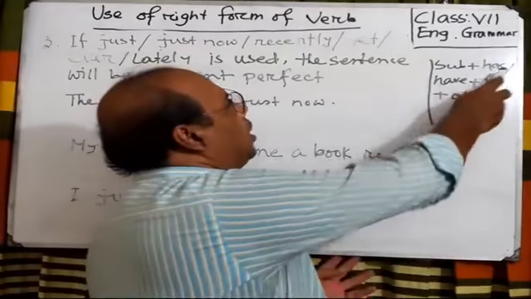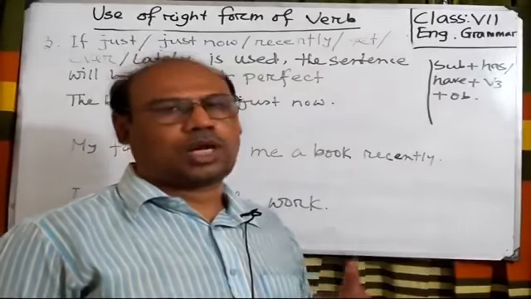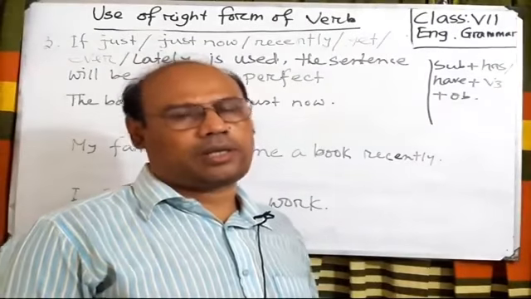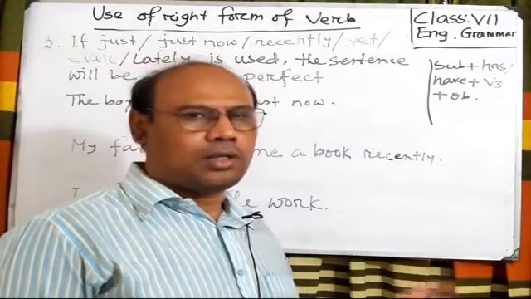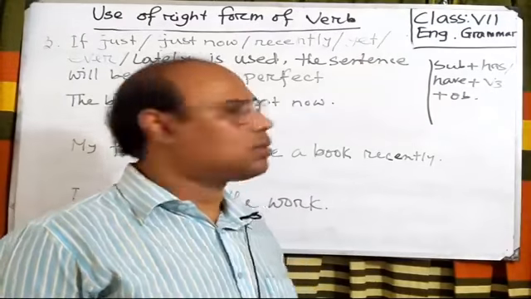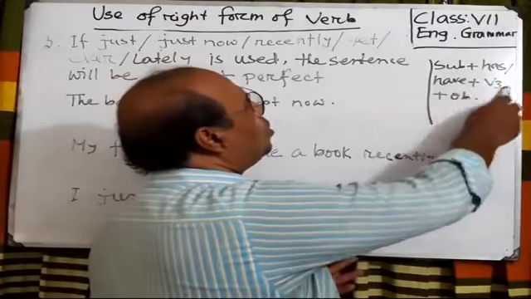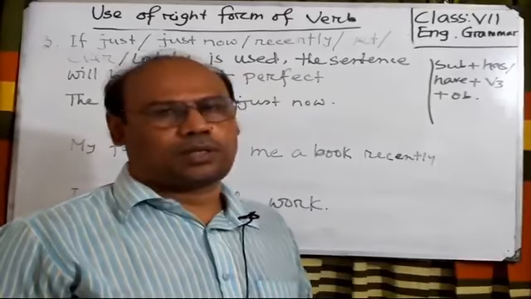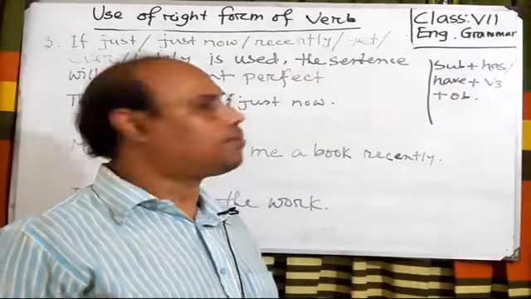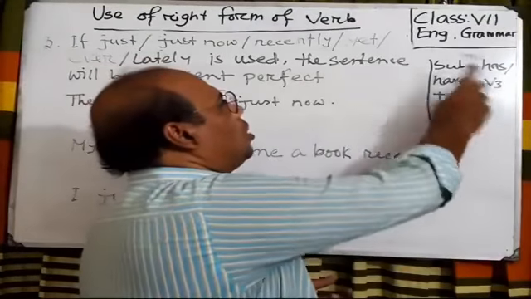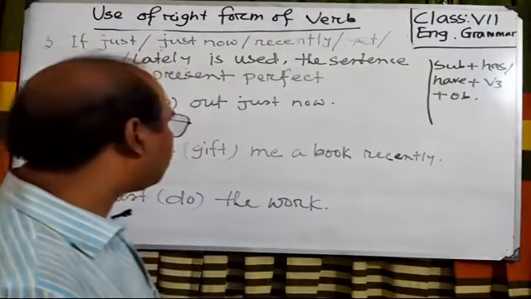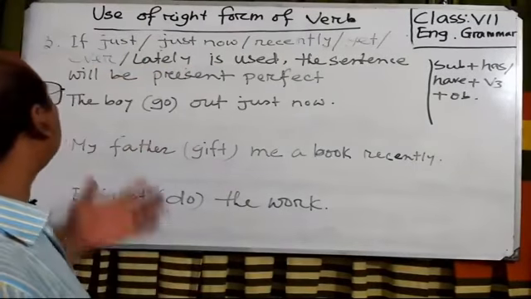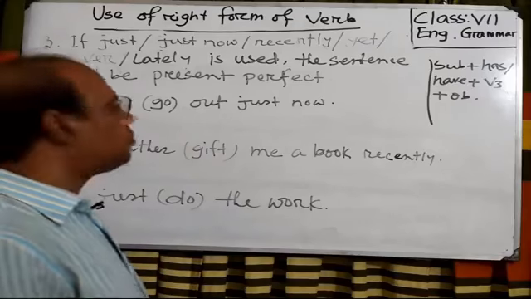We will use has or have after the subject to make a sentence into present perfect tense. Then we will use the past participle verb after has or have. Then we will use the rest of the sentence. Okay, dear students, let's see the example.